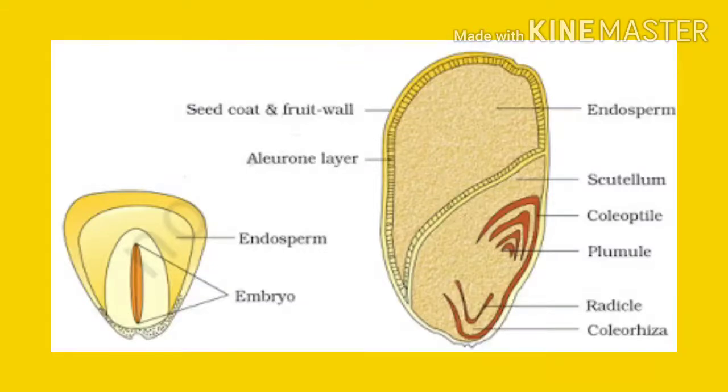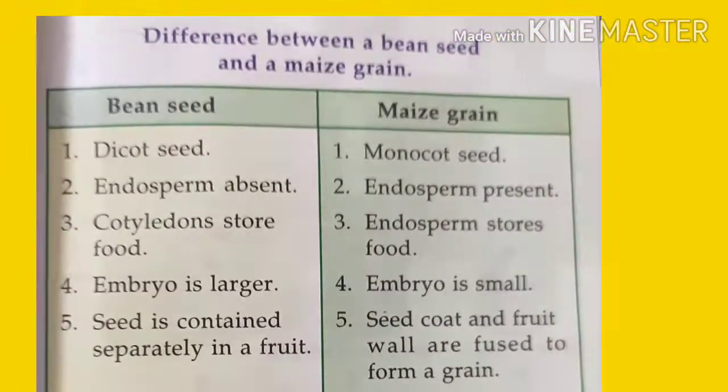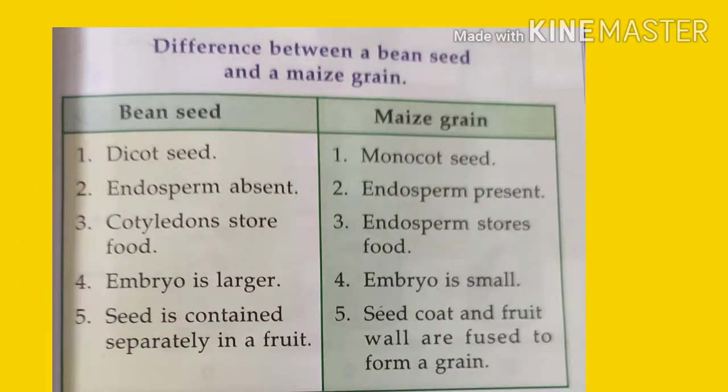Now let's discuss the difference between the bean seed and maize seed. So the first difference, bean seed is a dicot, whereas maize grain is what? Monocot. Second, in bean seed endosperm is absent, whereas in maize grain endosperm is present. Third difference, in bean seed cotyledons store food, whereas in maize grain endosperm stores food. Fourth difference, in bean seed embryo is larger, whereas in maize grain embryo is small.